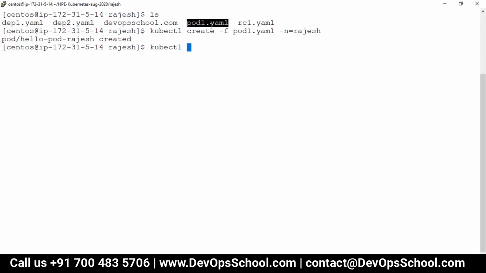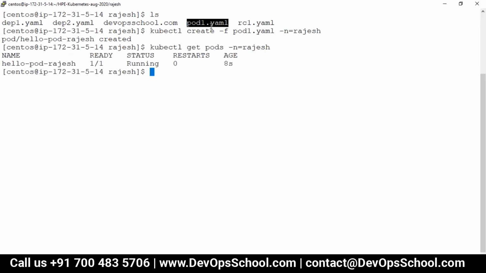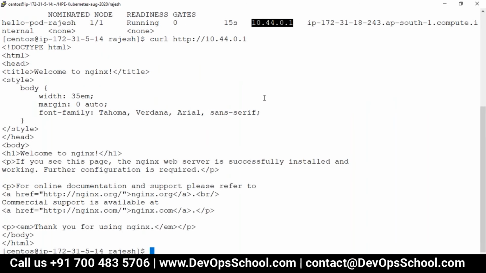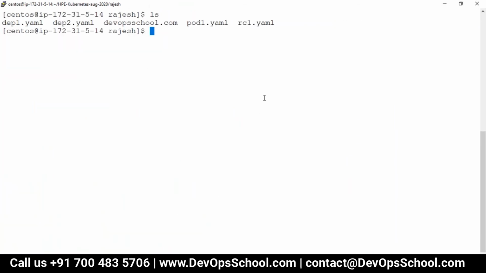I'll create a deployment also, but first I'll show you manually, so you understand the concept very well. So this pod is running. You see here, this pod has an IP address. This is the one. Can I hit this IP address? curl http. You see here, it's Nginx. So now this Nginx is running.